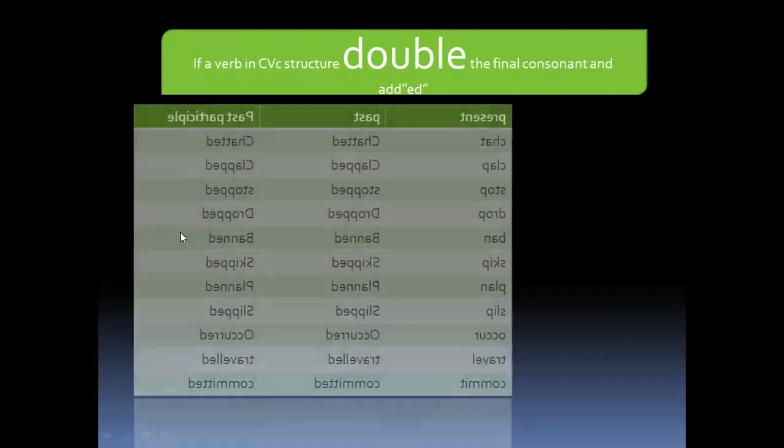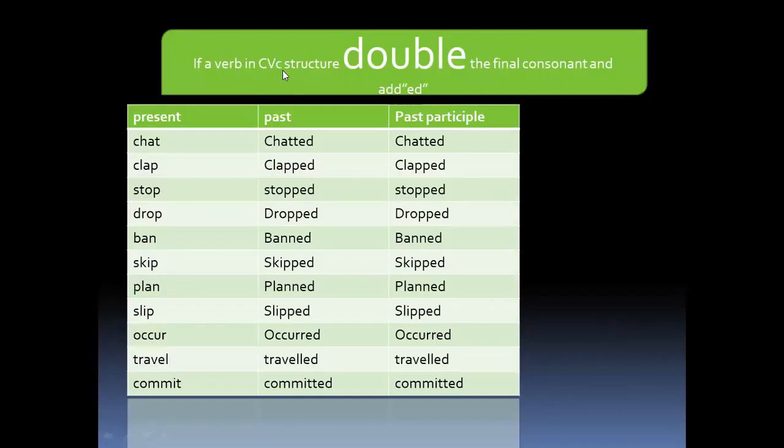Now, if a verb is in CVC structure, double the final consonant and add ed. These are also regular verbs. CVC structure means consonant, vowel, consonant: between two consonants, a vowel.